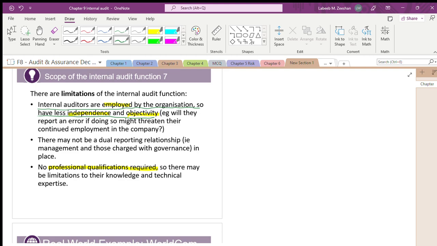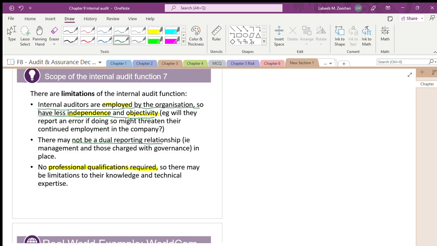They have the dual responsibility, is it right? It means they may not have a dual reporting relationship. Whom are they reporting to? They are reporting to the management. They are reporting to the management as such. That's all. Whereas if you take the external auditors, they have a different role.